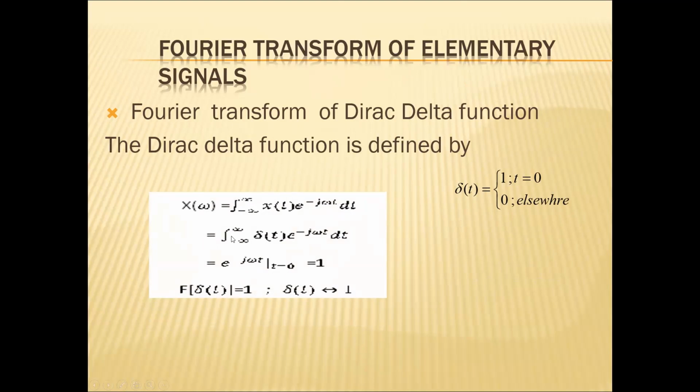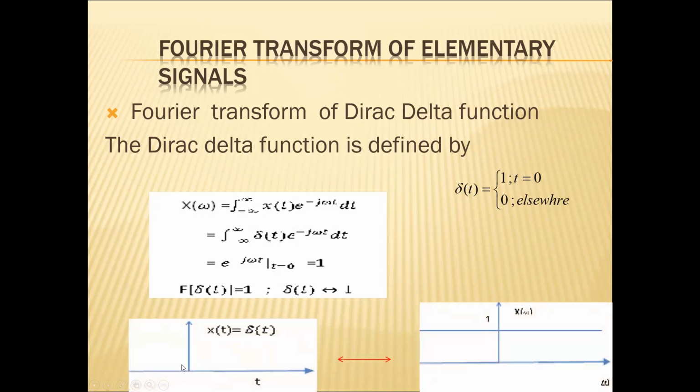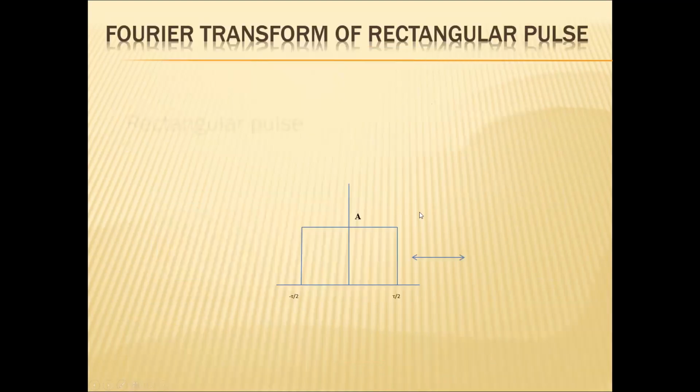Then the integral becomes 1, and e power j omega t at t equal to 0 is e power 0, equal to 1. So the Fourier transform of delta equals 1 for all values of omega. This is the time domain spectra, and this is the Fourier transform spectra of it.